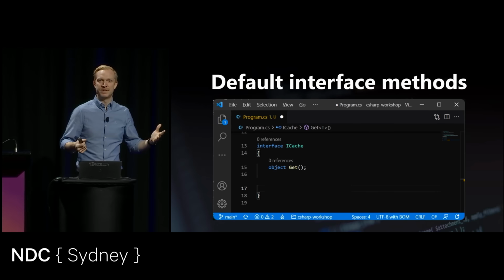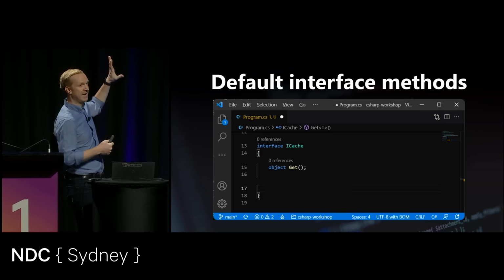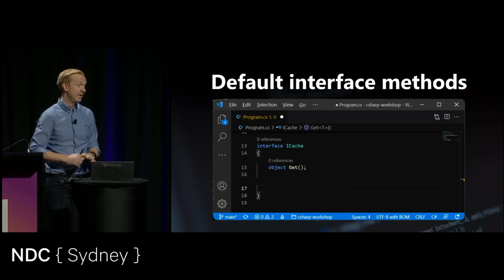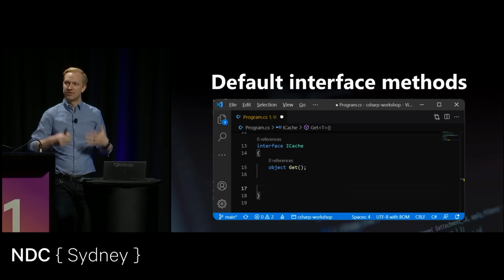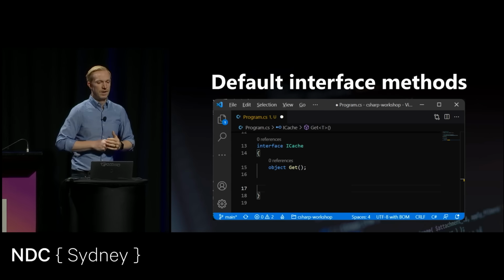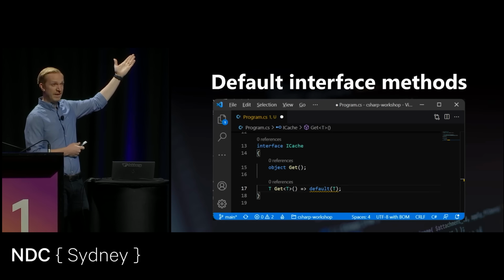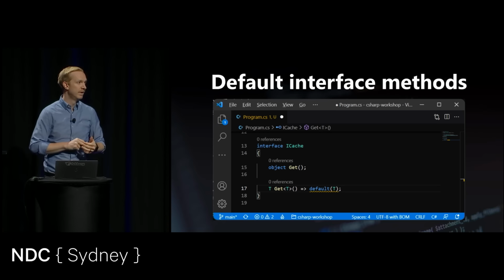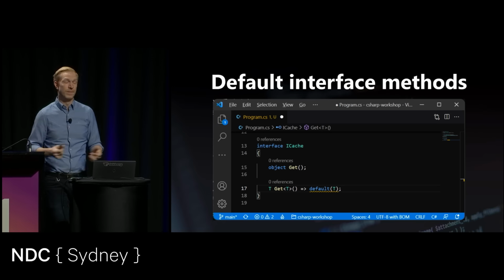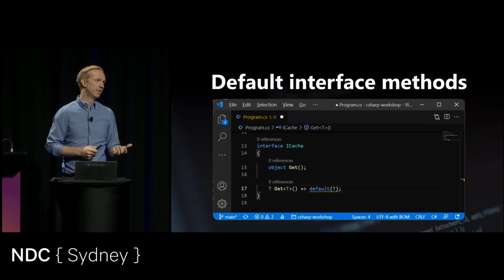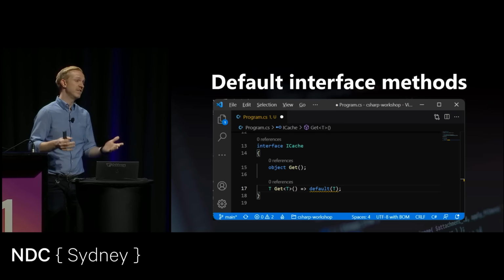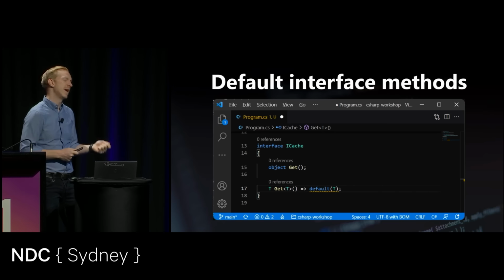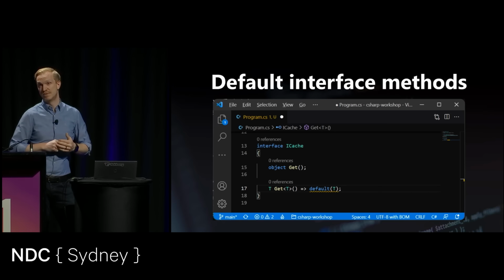Let's say that I want to update this. This is a very popular NuGet package. Someone pulls this down all the time and uses this. And what happens if I want to add a method to this? That means I'm going to upset everyone that uses this interface, because now they have to implement this. That means I can now introduce a method body on my interfaces. So I don't have to force anyone to implement this, which can be seen as a good thing. For library developers, this is really useful. It means that I can update my libraries, I can update my interfaces, which I use internally myself, but I don't have to force anyone else to actually implement this themselves.